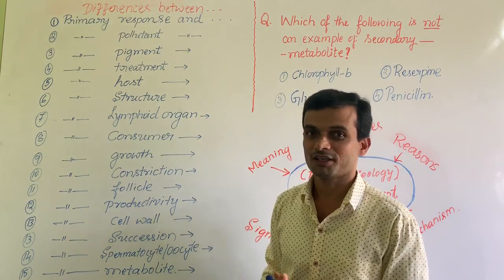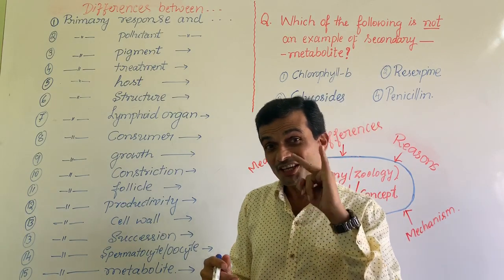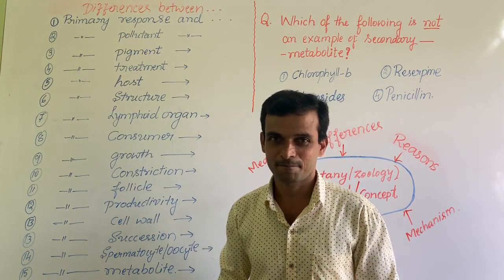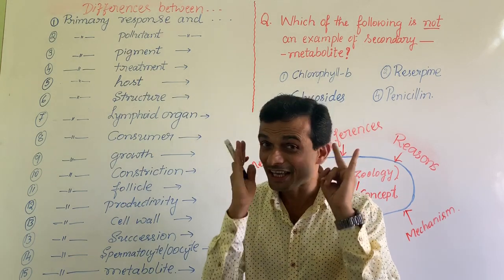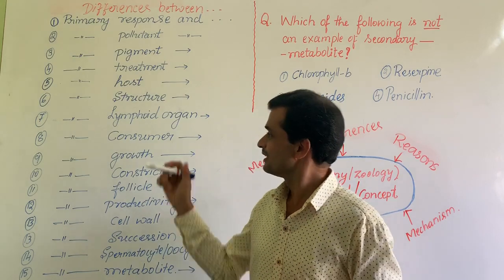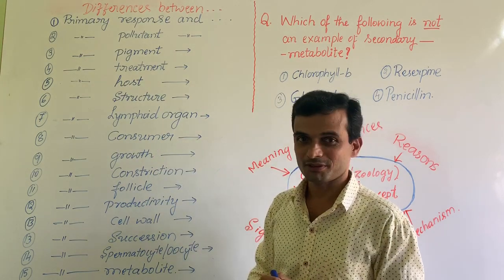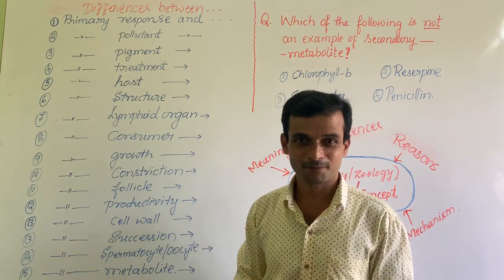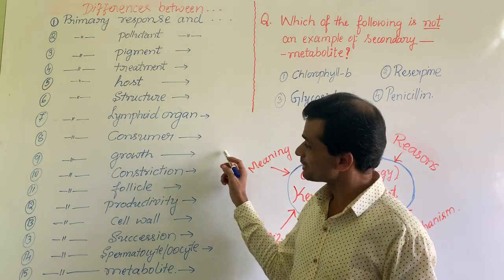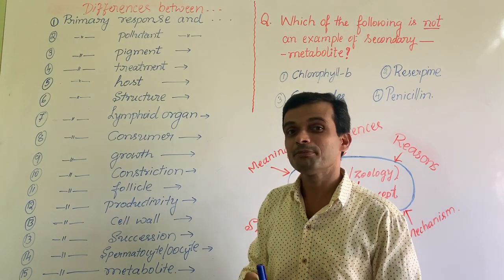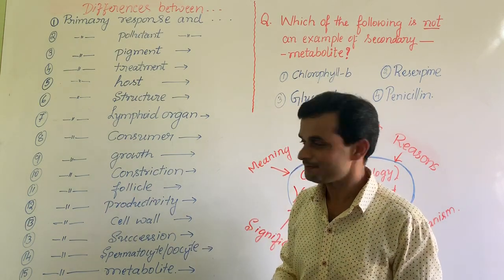What is primary lymphoid organ? Thymus and bone marrow are primary lymphoid organs. Any other would be secondary lymphoid organ. Primary lymphoid organs have a direct role in production and maturation of B and T lymphocytes. Similarly, what is primary consumer? Herbivores are primary consumers. Carnivores are secondary consumers. You study primary growth, secondary growth. Linear growth in plants is primary growth. Lateral growth is secondary growth.